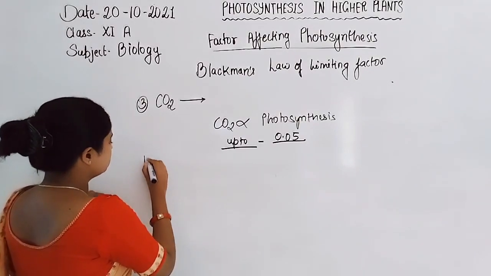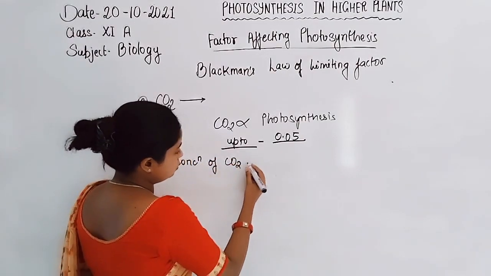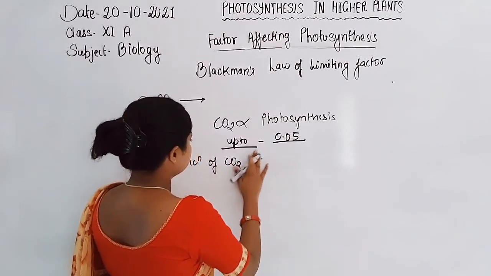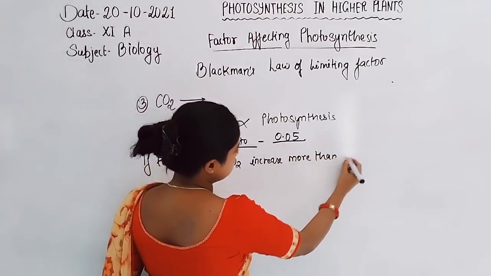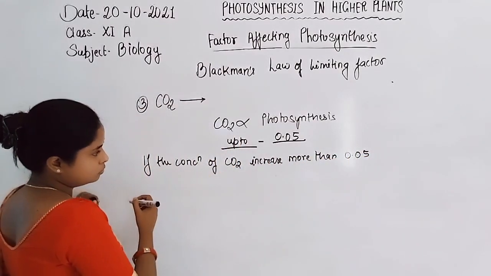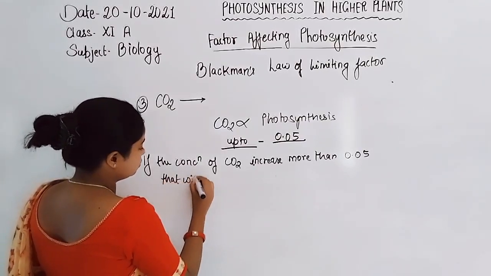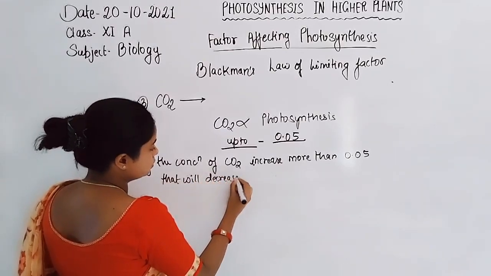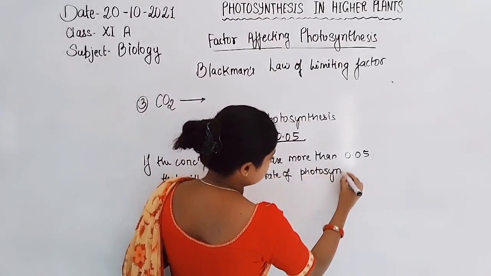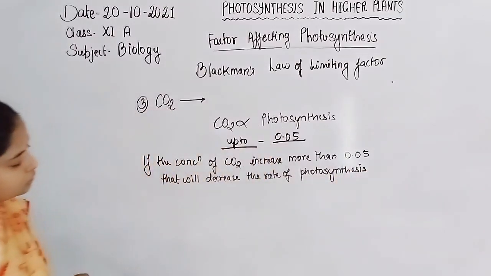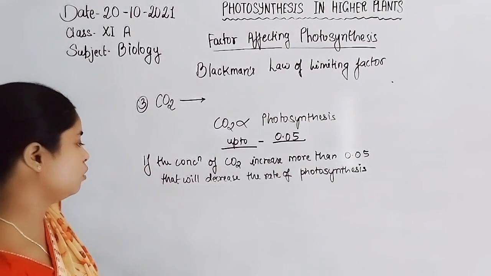If the concentration of carbon dioxide increases more than 0.05, that will decrease the rate of photosynthesis, because at the high concentration of carbon dioxide,